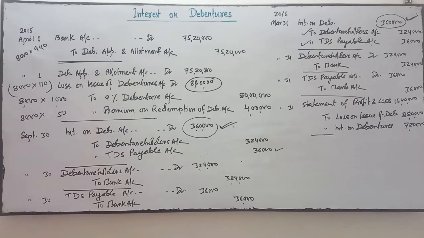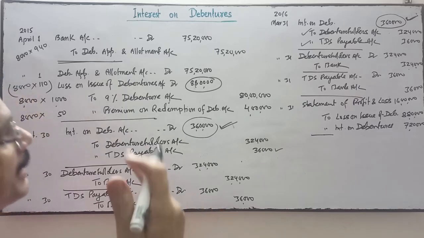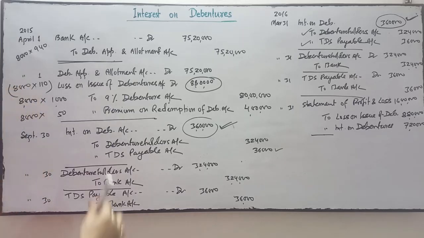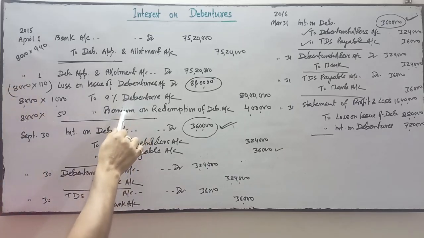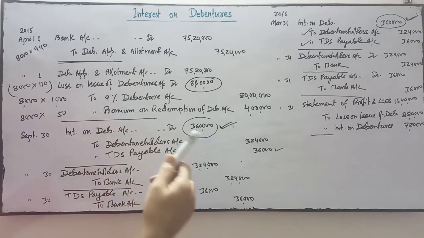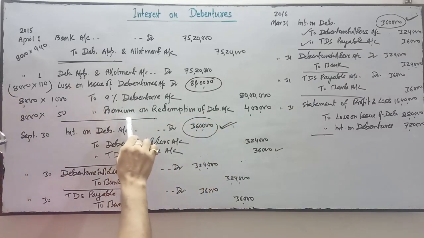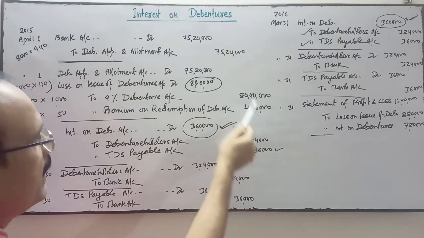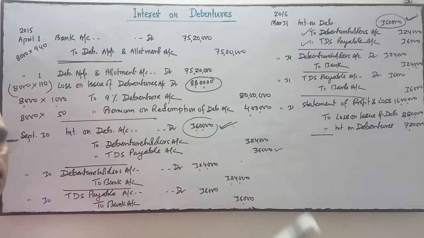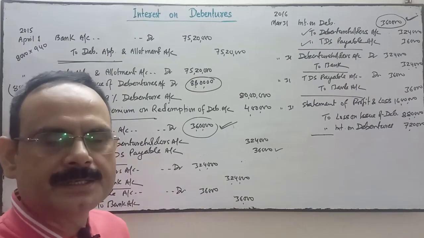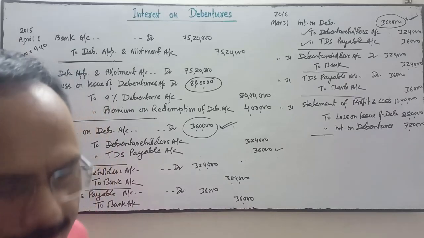Okay, and if you do the entry for the redemption, the date of redemption is after 3 years. So on redemption the entry will be 9% debenture account debit 80 lakhs, premium on redemption of debenture account debit 4 lakhs, to debenture holder 84 lakhs, and debenture holder account debit to bank account 84 lakhs. This will be done after 3 years at the time of redemption.